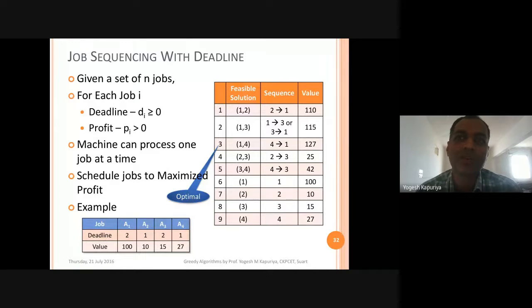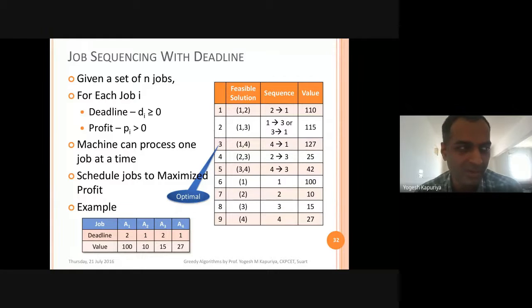So here also your activity can be started at any time, but it has to be finished before the given deadline. And if you finish it before the deadline, you will earn some profit, some value out of it. So let's say you finish the task before this and you will earn some profit. The objective in this problem statement is to maximize that profit. So you should select those activities which will maximize the total profit.